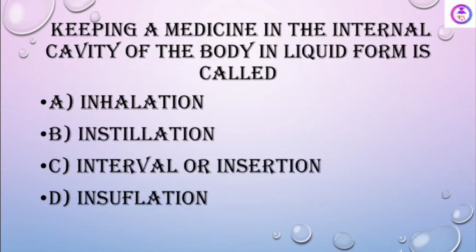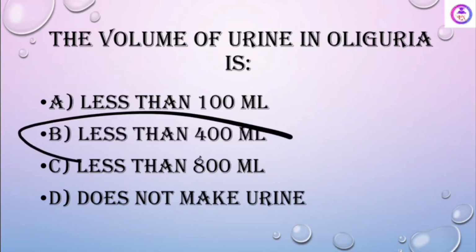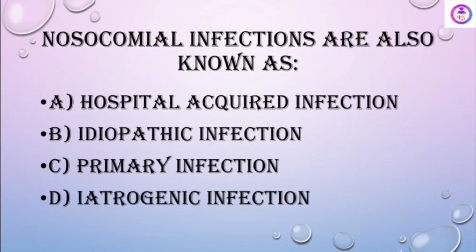Keeping a medicine in the internal cavity of the body in liquid form is called as. Inhalation is when we take steam, insertion is when we put, insufflation is when you put the gas inside, so the answer is instillation. The volume of urine in oliguria is less than 100 ml, less than 400 ml, less than 800 ml, does not make urine. See, the answer is less than 400 ml.